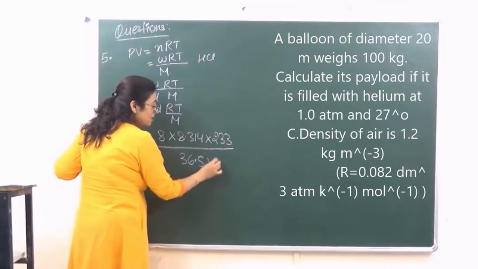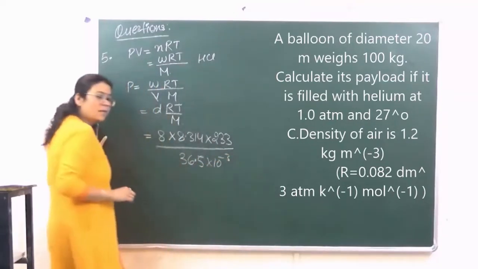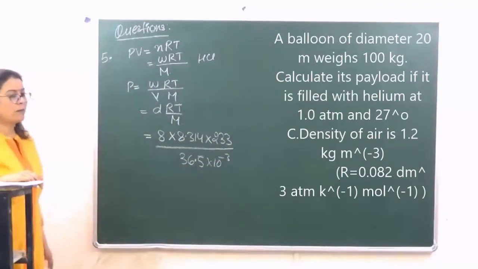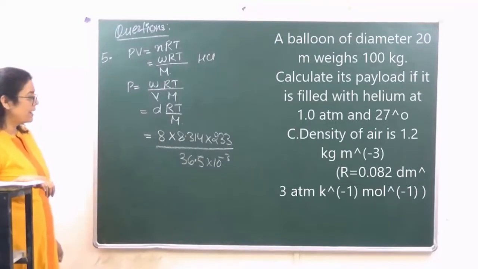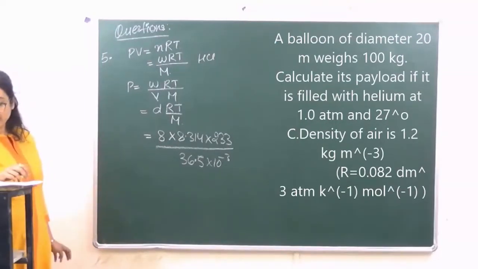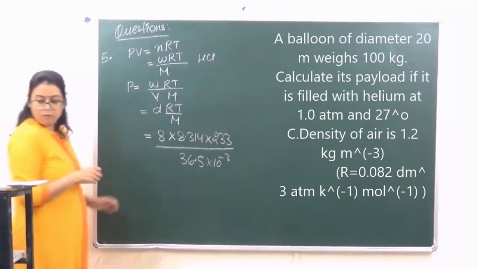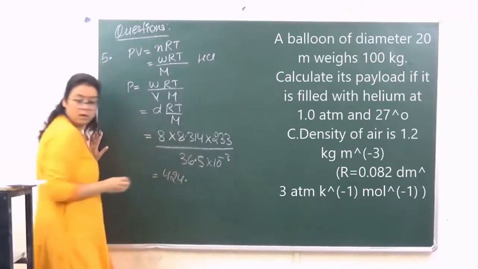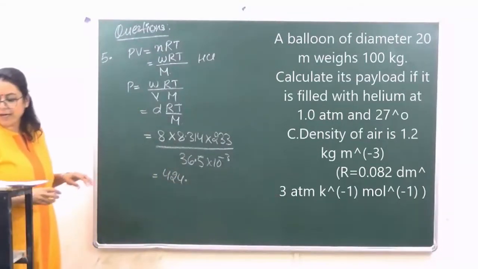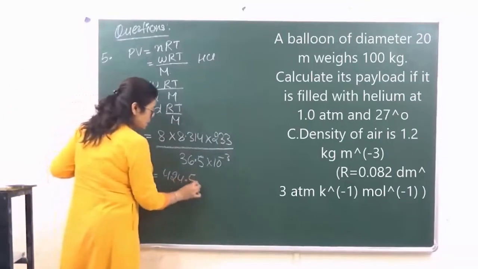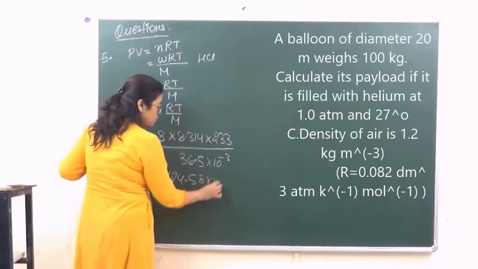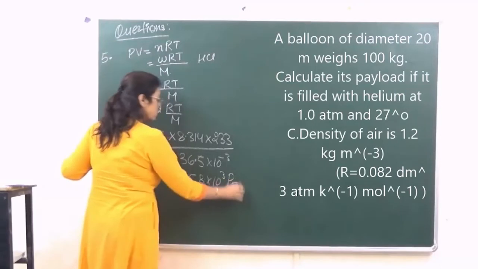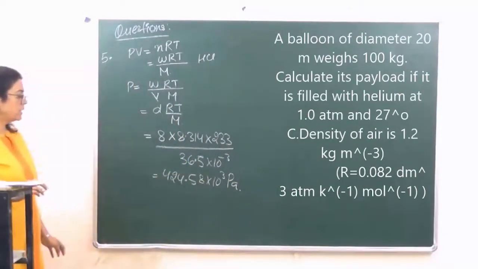This is in grams, and we have to convert it into kg, so we will take 10 raised to power minus 3. Now when you calculate this, the answer for pressure comes as 424.58 into 10 raised to power 3 pascals. So this is going to be the answer.